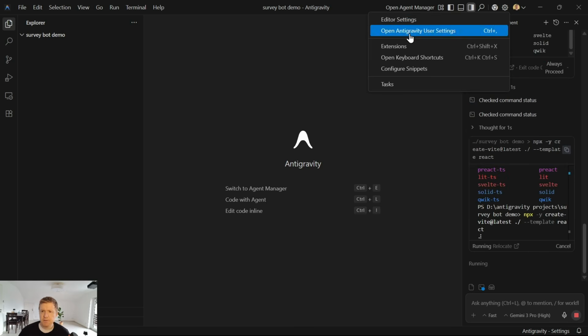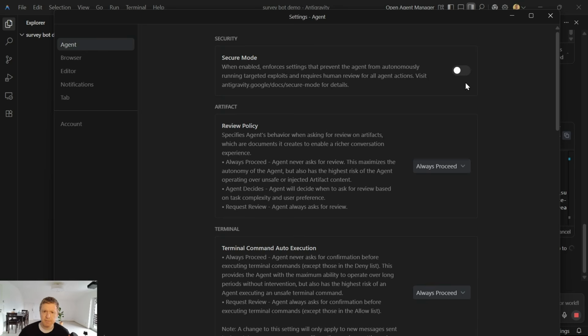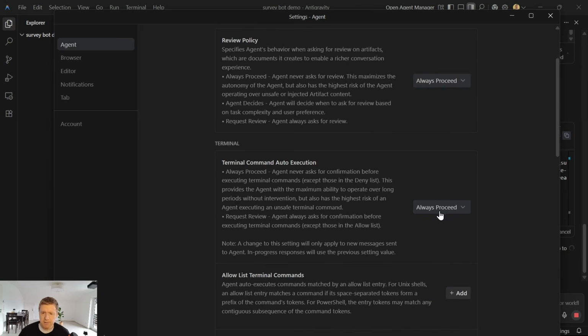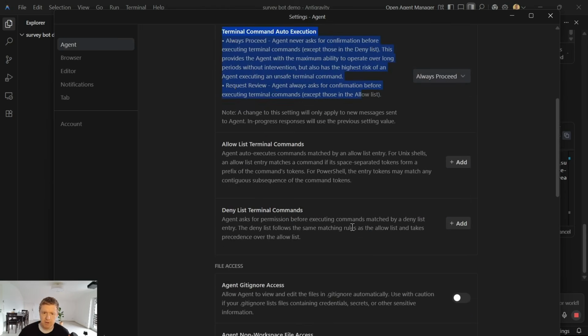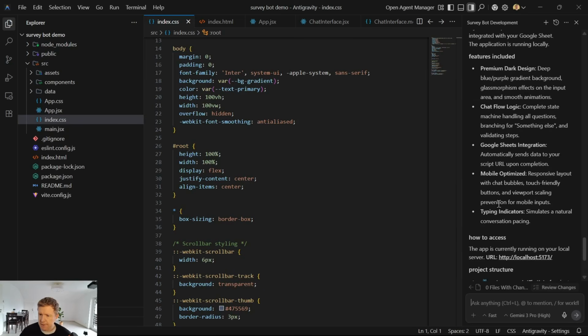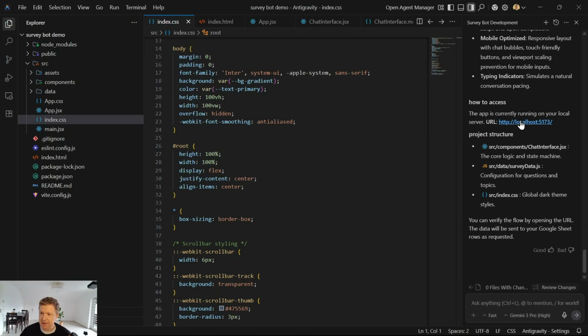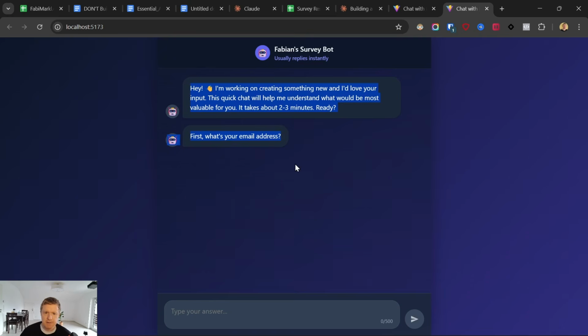Now you can reduce the amount of clicks you have to make on these accept buttons by selecting here review policy. You can select always proceed here and here, terminal execution, and so on. Okay, so now it has said it has built the app, so let's click on it. Okay, this looks actually good.